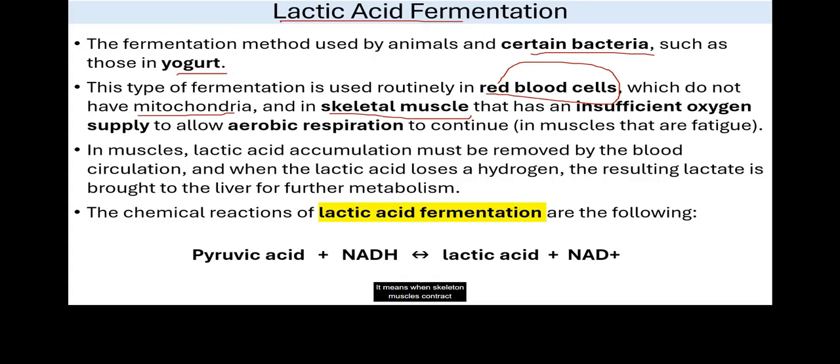It means when skeletal muscles contract for a long period of time, blood doesn't have time to bring enough oxygen for ATP production through aerobic respiration. So in this case, muscle also starts to use the anaerobic mechanism of lactic acid fermentation.